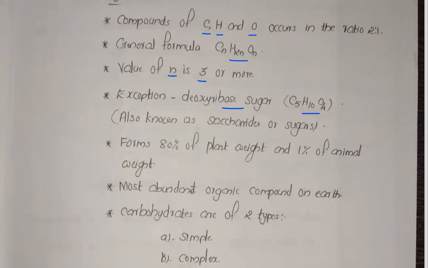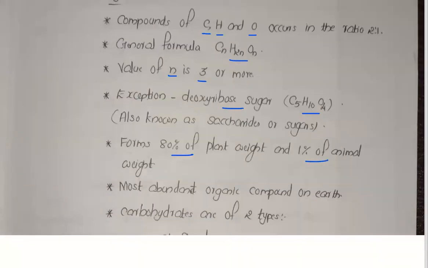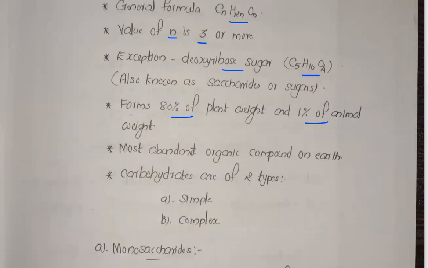Carbohydrates form 80% of the plant weight and 1% of the animal weight. They are the most abundant organic compound on earth, because they contain carbon, hydrogen, and oxygen. They are the abundant compounds.